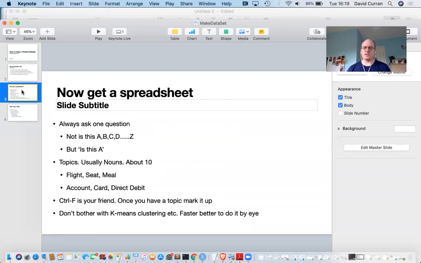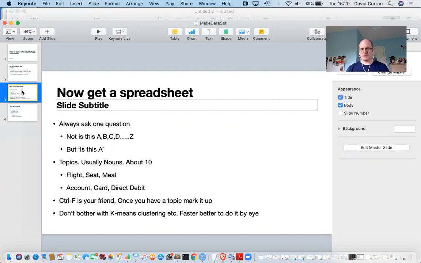So topics are usually nouns and physical things. There's usually about 10 in any domain for a chatbot. So in an airline, there's something like the flight, the seat, the meal. In a bank, it's something like the account, the card, the direct debit. They're not always physical, but if there's something that people are talking about or interacting with, it's a good sign that it might be a topic.